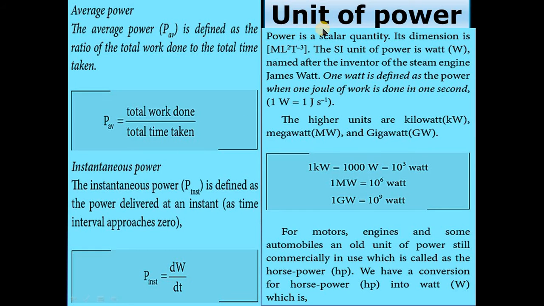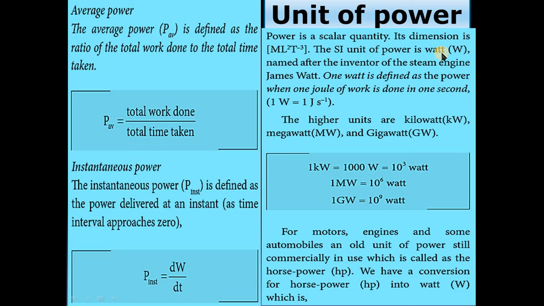Then the important topic is the unit of power. So what is the unit of power? Power is a scalar quantity. This is a very important objective type question. Please note it down. Power is a scalar quantity. Its dimension is M L squared T to the power minus 3. Please note it down, children. The dimensional formula of power is capital M, capital L squared, capital T to the power minus 3.